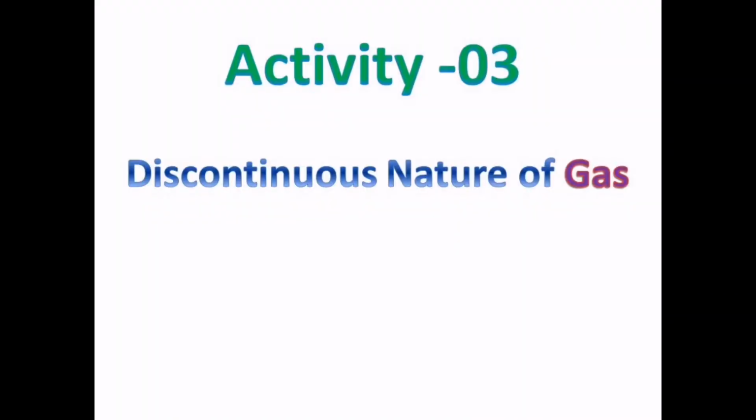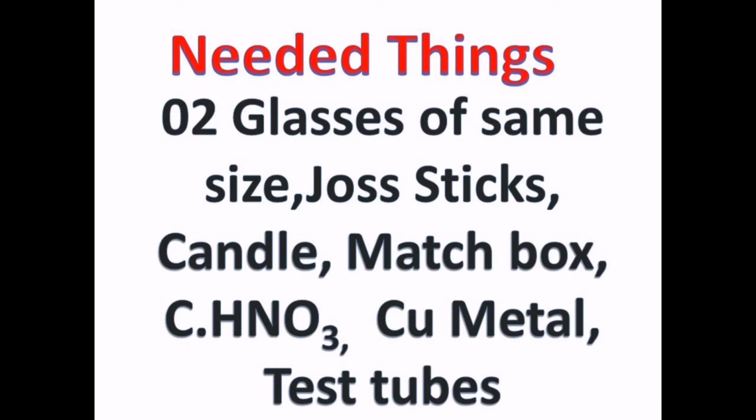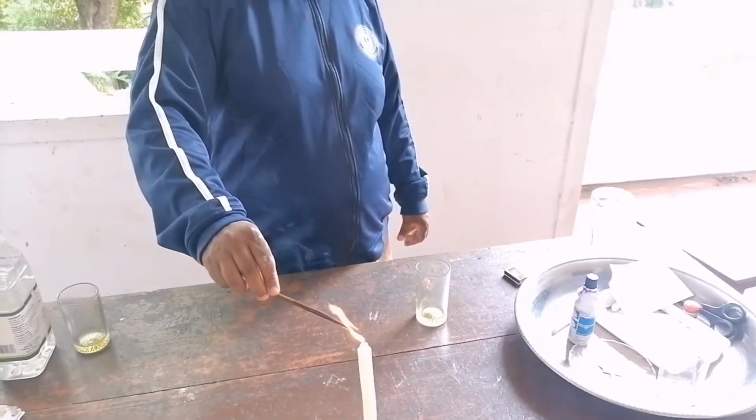Our final activity is to find out the discontinuous nature of gases. For this, needed things are two glasses of the same size, incense sticks, a matchbox, concentrated HNO3, copper metal, and test tubes. Here, to confirm the discontinuous nature of gas, we will do two activities. The first one, which I am going to do, is a very simple activity. It can be done by students very easily.